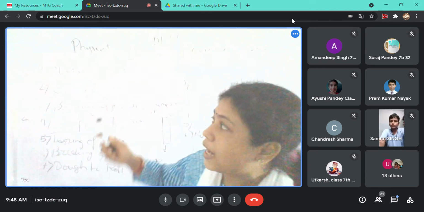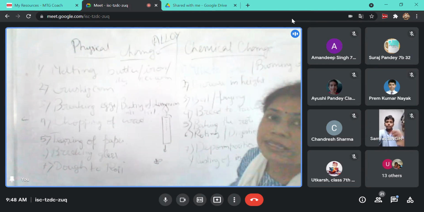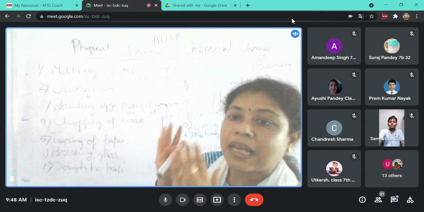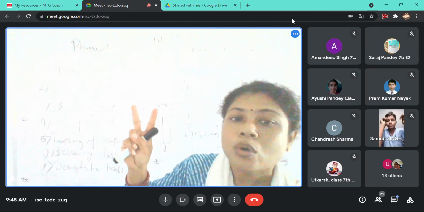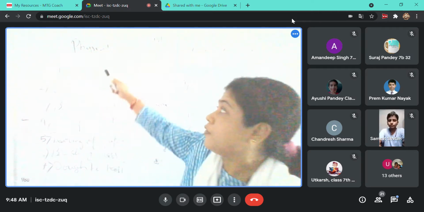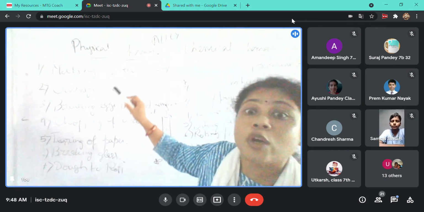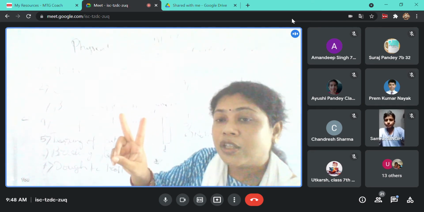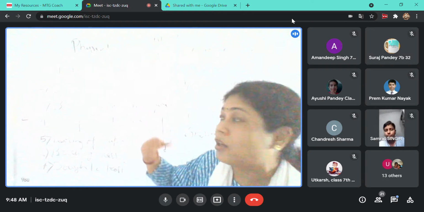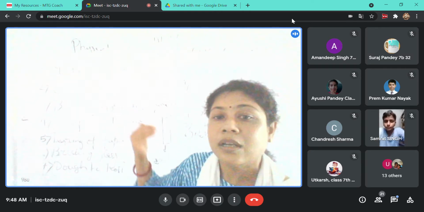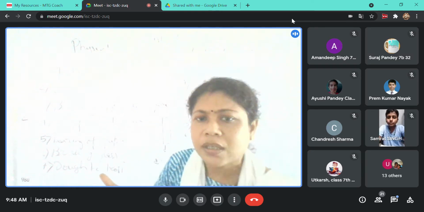But now in class 7, we are going to categorize those irreversible change and reversible change into two more categories that are called physical and chemical change. So now in physical change, we are going to find two types of changes that we have read in class 6, like reversible change and also irreversible change. So what is physical change?